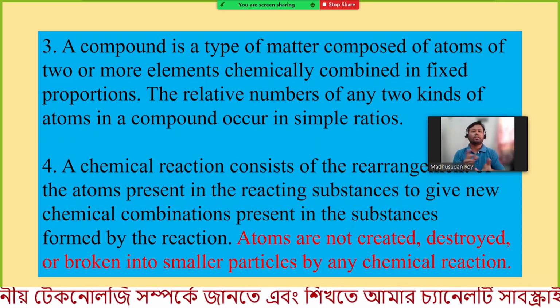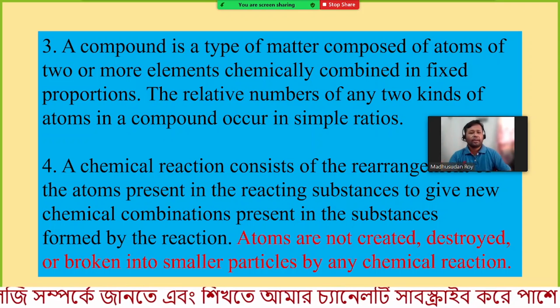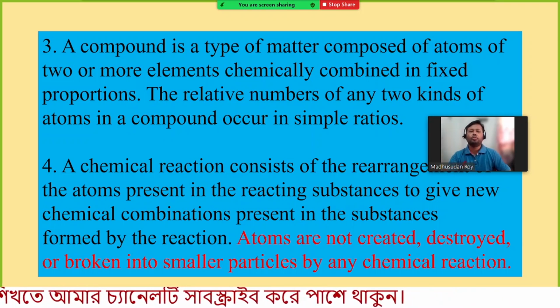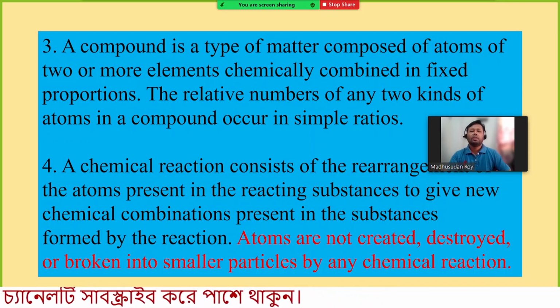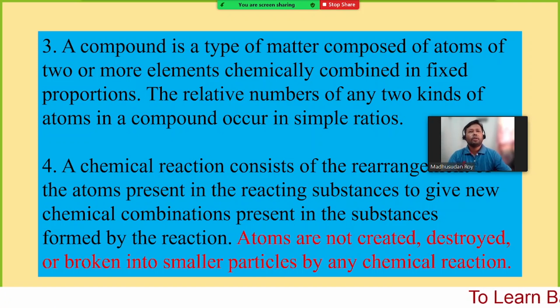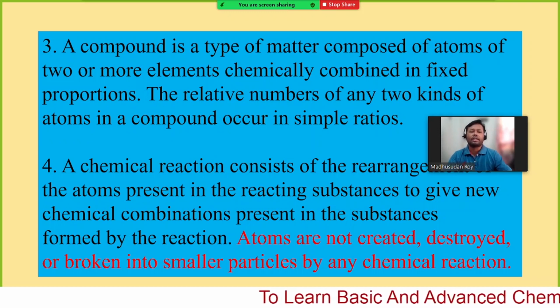Or, in the other way, in carbon dioxide, one carbon atom and two oxygen atoms combine, so the ratio is 1:2. So this is the simple ratio. This is very okay. But nowadays we can find some compounds where the ratio can be a fraction, like iron(II) and iron(III) oxide.